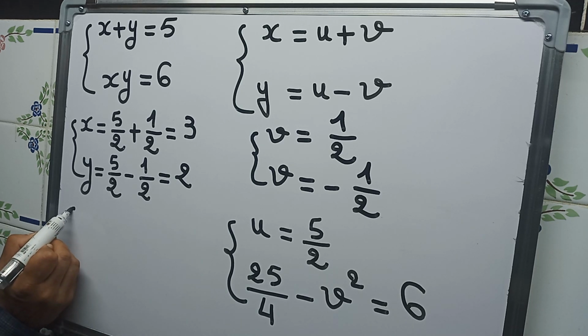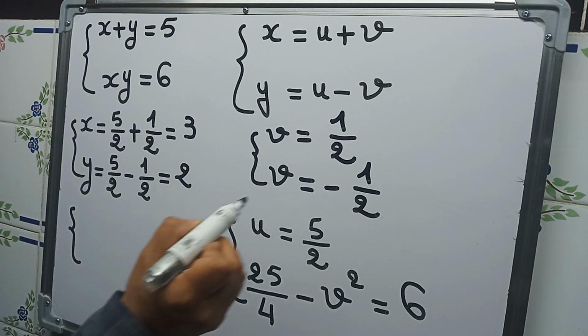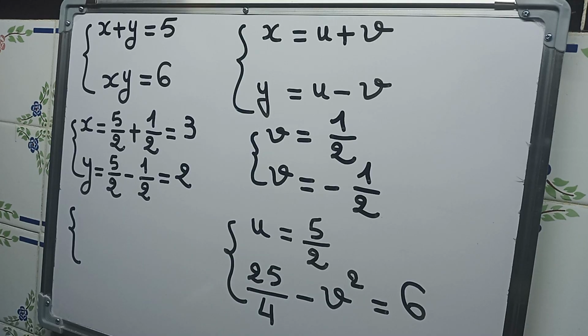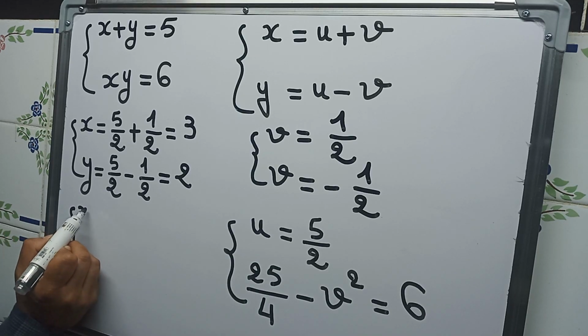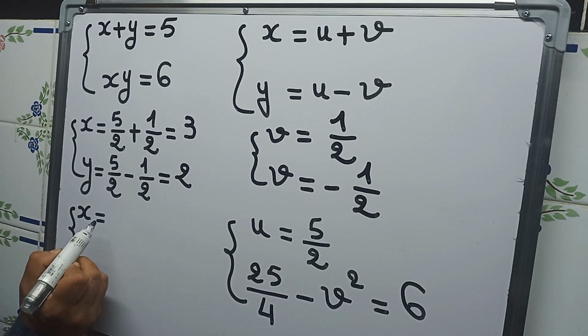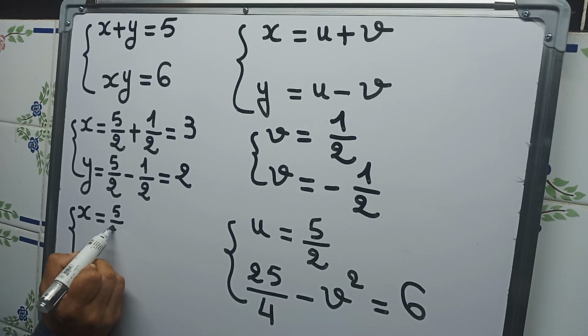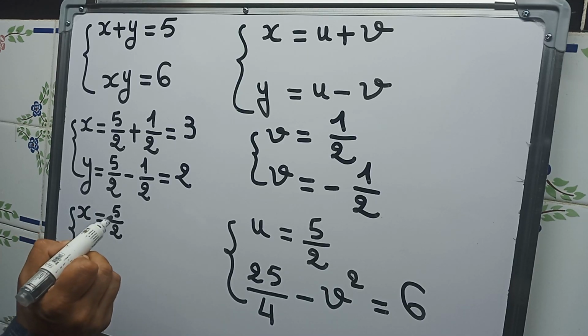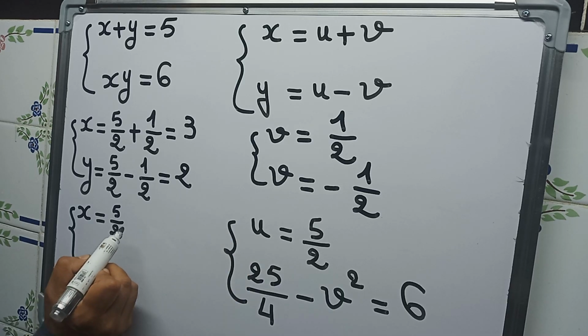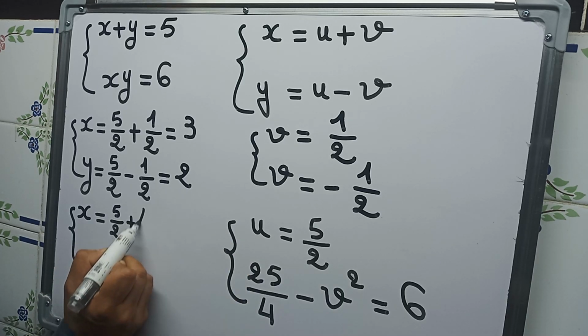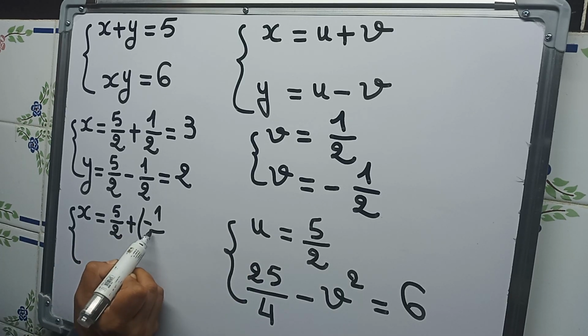And now the second solution with v equals minus 1/2. So x is equal to u, which is 5/2, plus v, so plus minus 1/2.